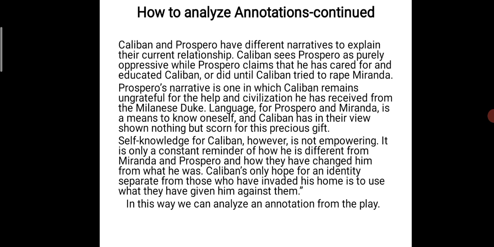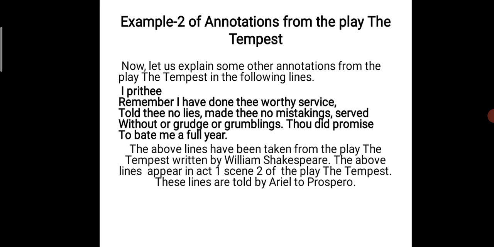He is saying that the plague should kill Miranda for teaching him her language. Your language is worst. Caliban says that Miranda's language is worst. In this way, you can analyze an annotation from the play.